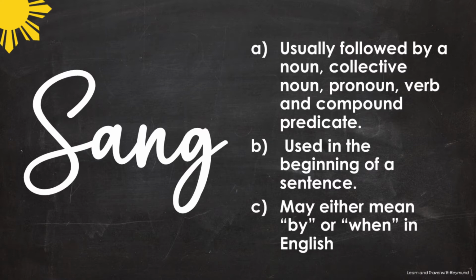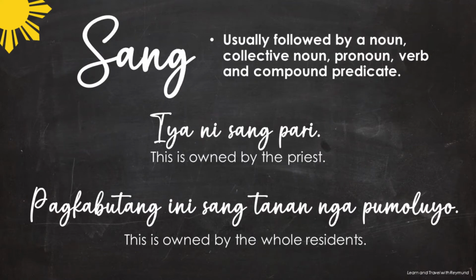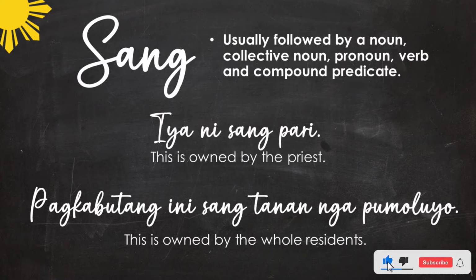Let us start off with the first one. We mentioned earlier that sang is usually followed by a noun, a collective noun, a pronoun, a verb, and a compound predicate. So let us have these two sample sentences. The first one is Conoo sang pari. That means this is owned by the priest. When we say pari, that's a priest.